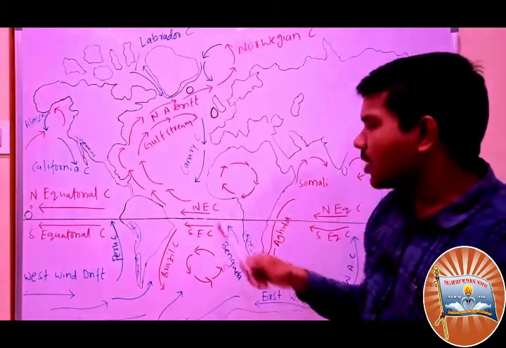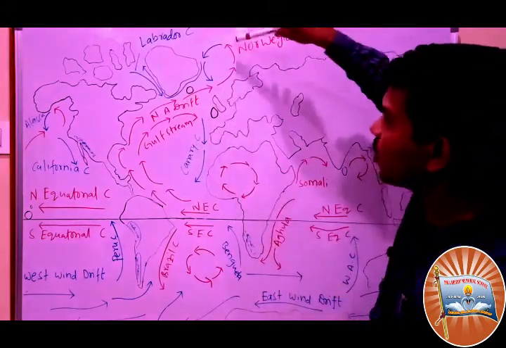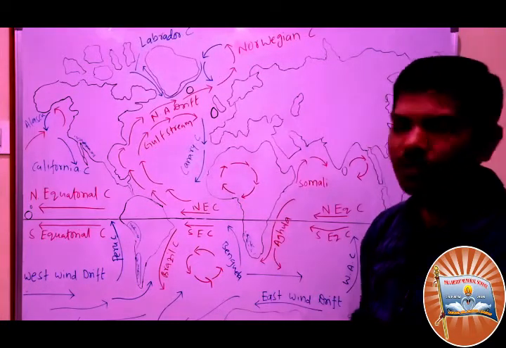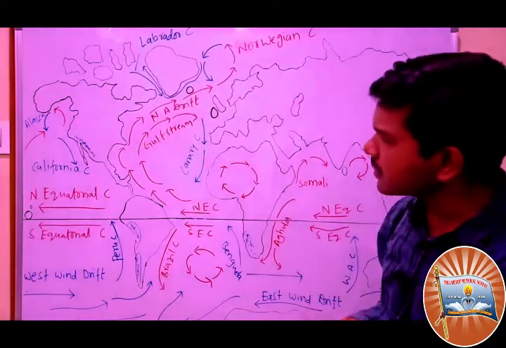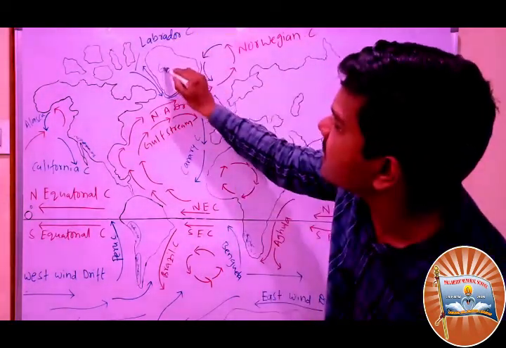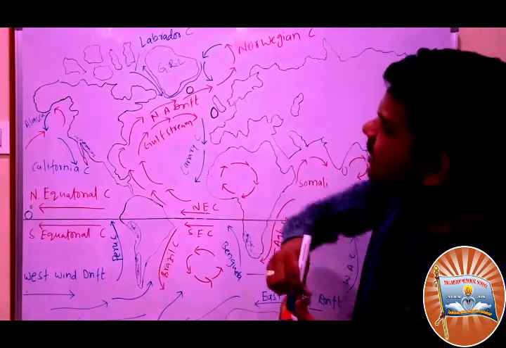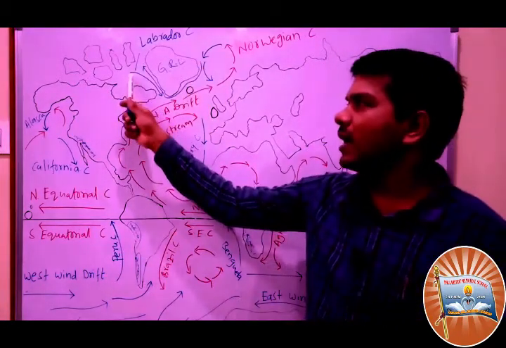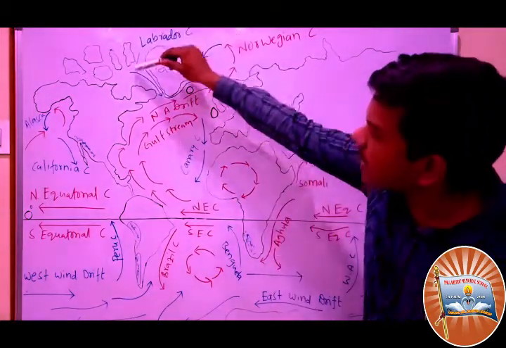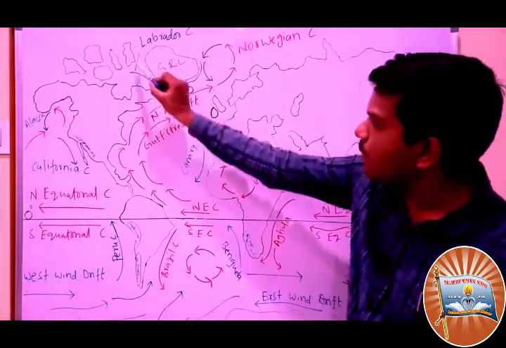I repeat, the North Equatorial Current moved to the polar region, meaning a cold region. It became a warm ocean current now. You see here the Labrador Current. This is Greenland, GRL means Greenland. In Greenland you see the Labrador Current. The Labrador Current is coming this side because it wanted to become warm. So it is coming to this side.